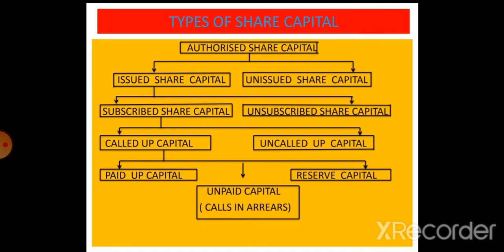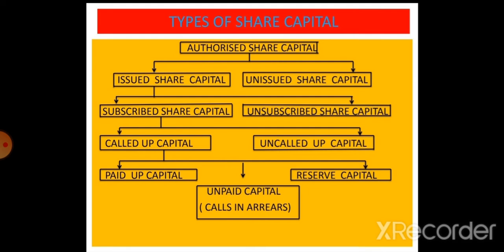It includes the nominal value of shares issued by the company to the public for cash and bonus shares. इशूड कैपिटल वो पार्ट है ऑथोराइज्ड शेयर कैपिटल का जिसमें शेयर्स आर इशूड फॉर पब्लिक सब्सक्रिप्शन, so any interested individual can apply for these shares. Next is unissued share capital. It refers to that portion of the authorized capital which has not yet been issued by the company.